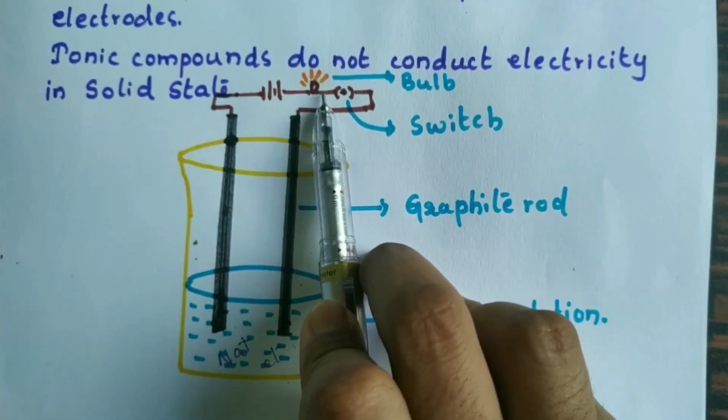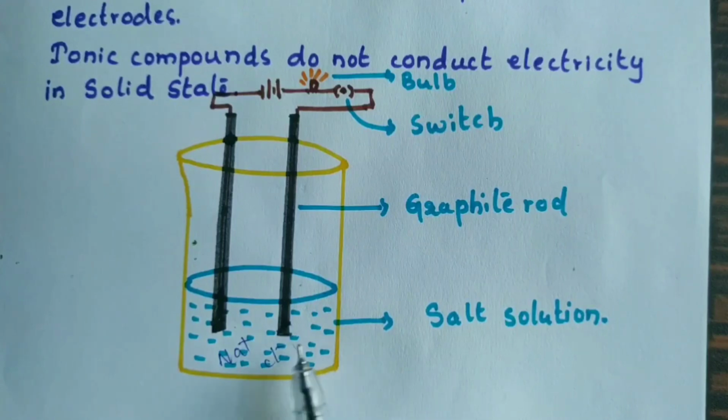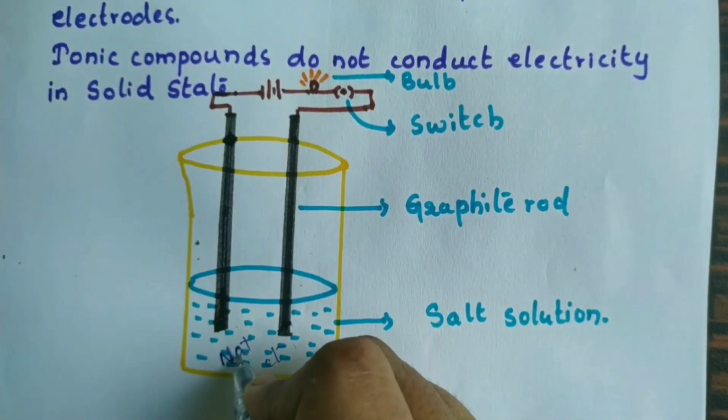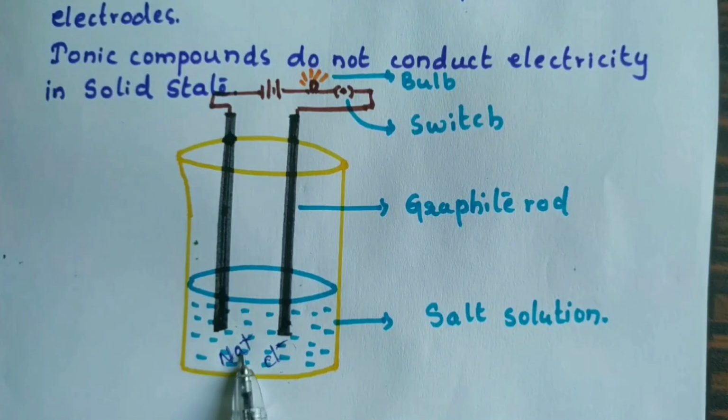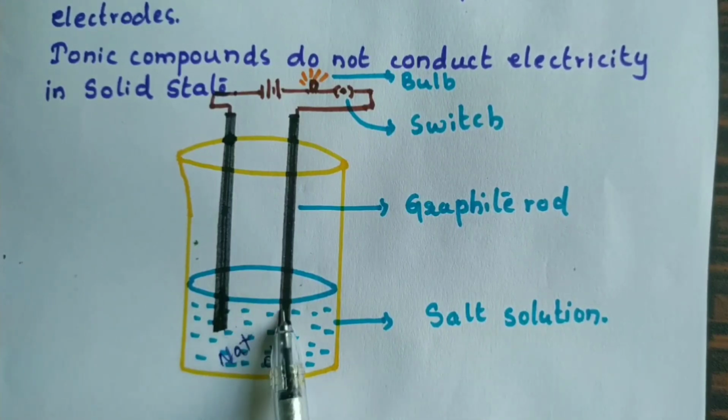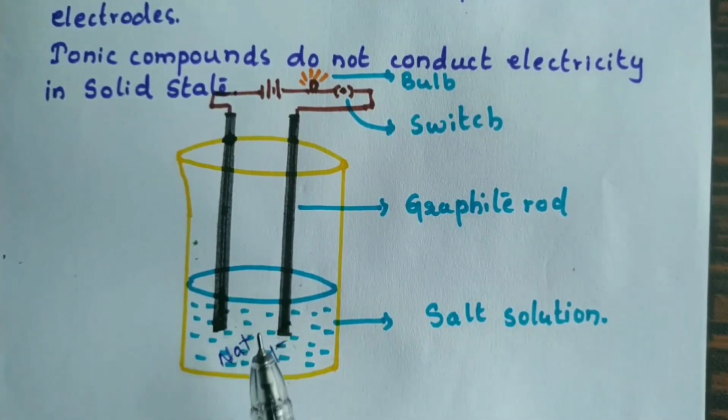So why does it happen? Because let us take the example of sodium chloride again. Here also, they split into Na plus and Cl minus. These ions help to carry the electrons from this electrode to this electrode. Passing of electrons always creates electricity, which helps to pass the electricity from this electrode to this electrode. So by this we have to understand that ionic compounds in an aqueous solution are capable of conducting electricity.